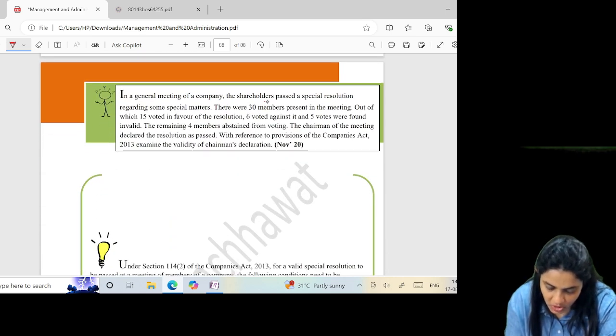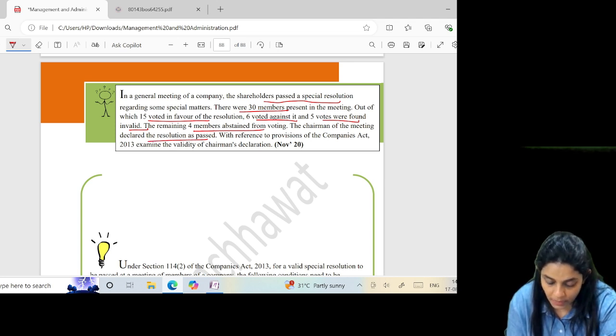In a general meeting, the shareholders passed a special resolution. There were 30 members present, out of which 15 voted in favor, 6 voted against, and 5 were found invalid. The remaining 4 did not vote. The chairman declared the resolution as passed.